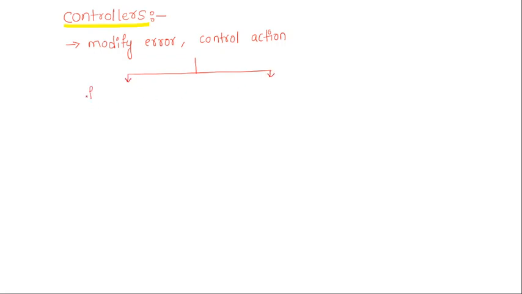If the controllers are introduced in the forward path, we know that a path from input to output is called as the forward path. If the controllers are introduced in the forward path, that controllers may be proportional controller, integral controller, derivative controller.